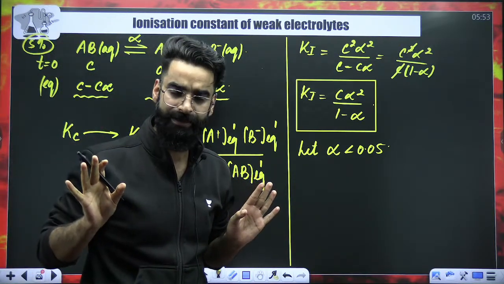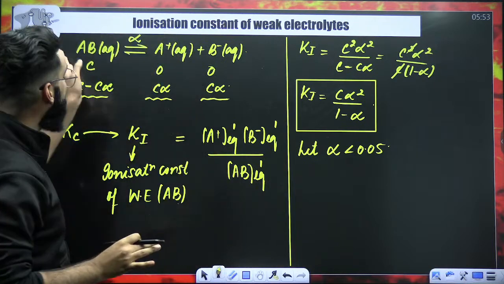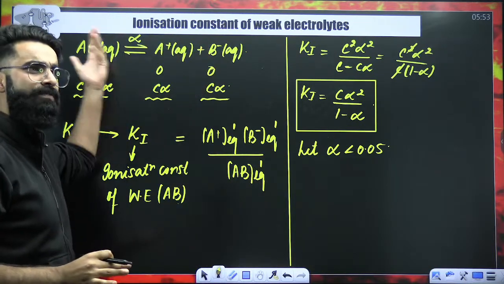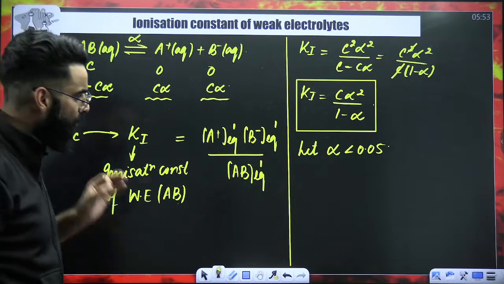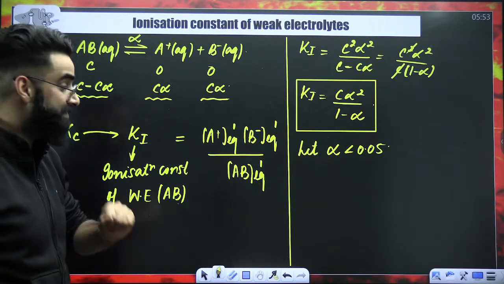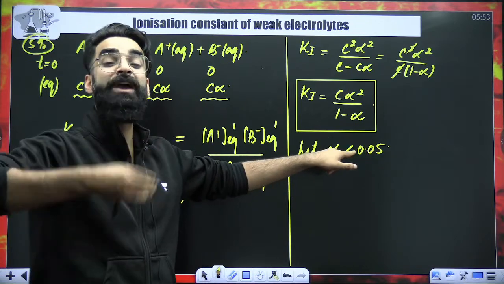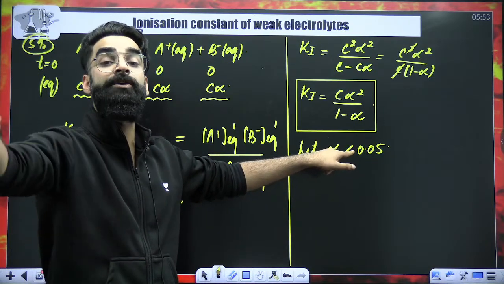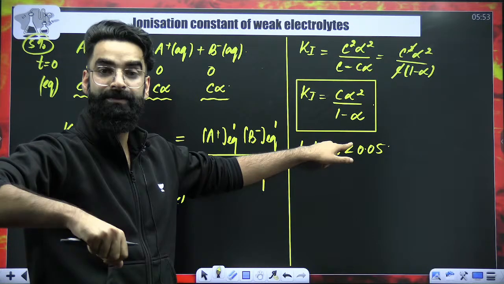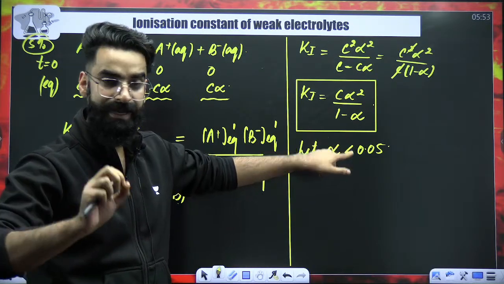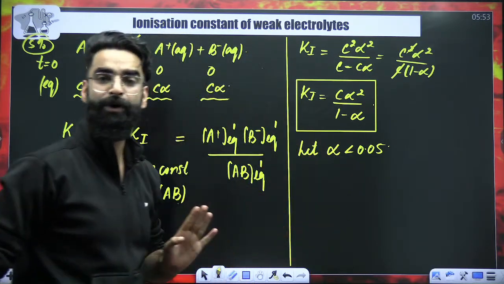For example, I'm assuming that when 5% of the reaction was completed, at that point of time equilibrium is established. So if I'm saying let alpha is less than 0.05, that means less than 5% of the reactant has got converted into product at equilibrium. As simple as that. So let alpha is less than 0.05.